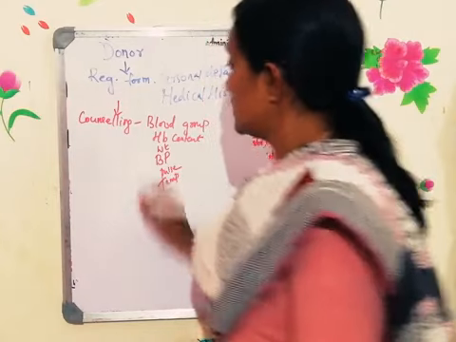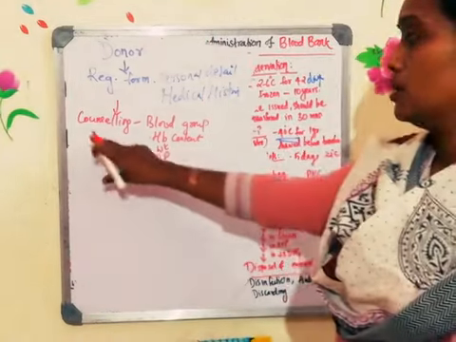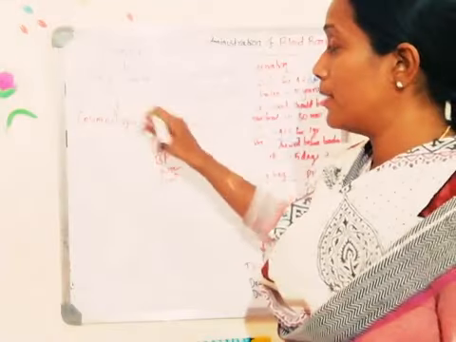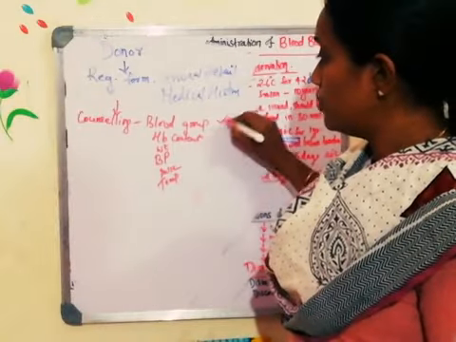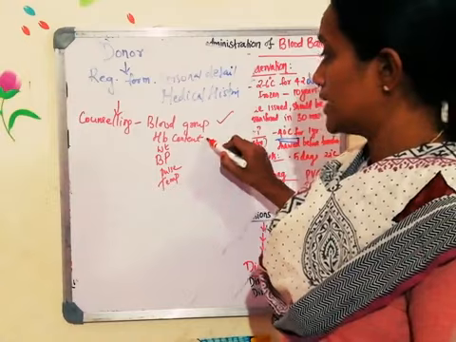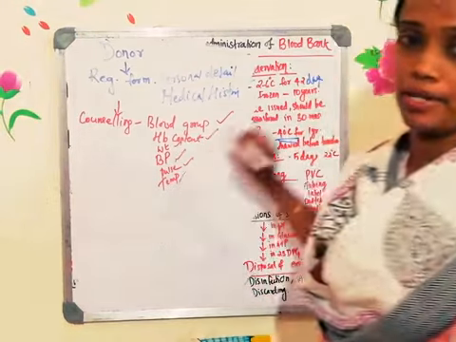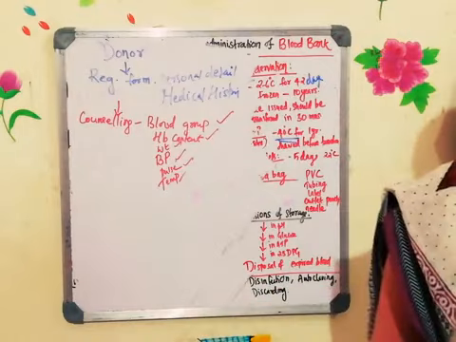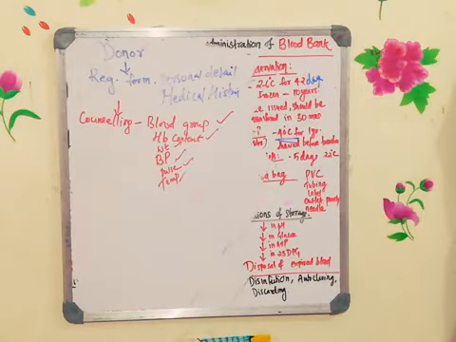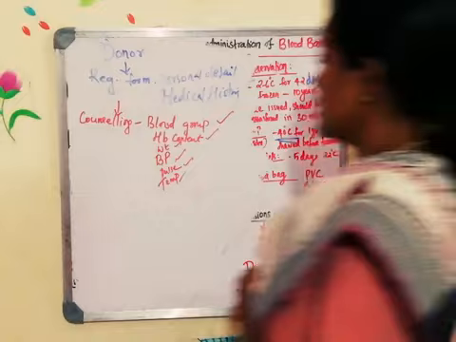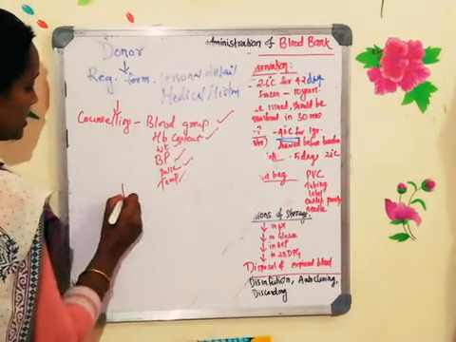So these many details will be checked by the doctor who is accompanying that blood donation camp team: the blood group of the donor, HB content, weight, blood pressure, pulse, and the temperature. So these many things will be checked. And after checking all these criteria, two chances are there.